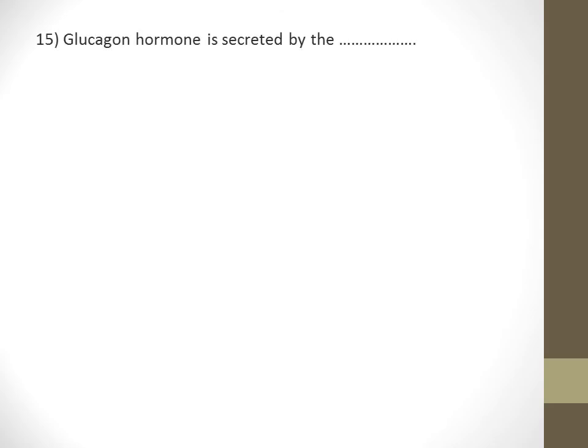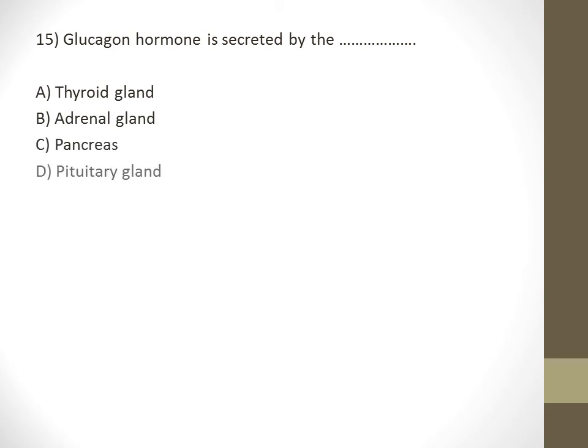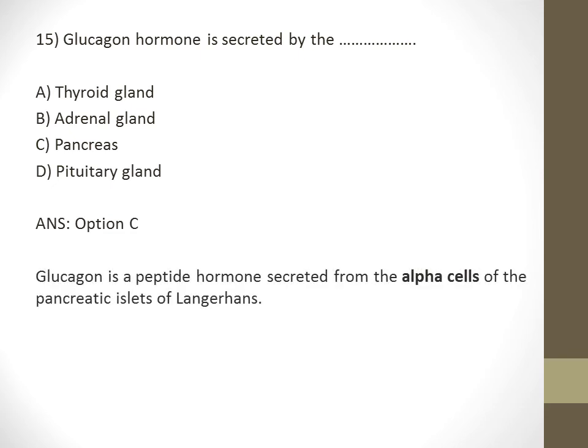Next question. The glucagon hormone is secreted by. The options are A. thyroid gland, B. adrenal gland, C. pancreas and D. pituitary gland. And the answer is option C. Pancreas. Glucagon is a peptide hormone which is secreted from the alpha cells of the islets of Langerhans in the pancreas.